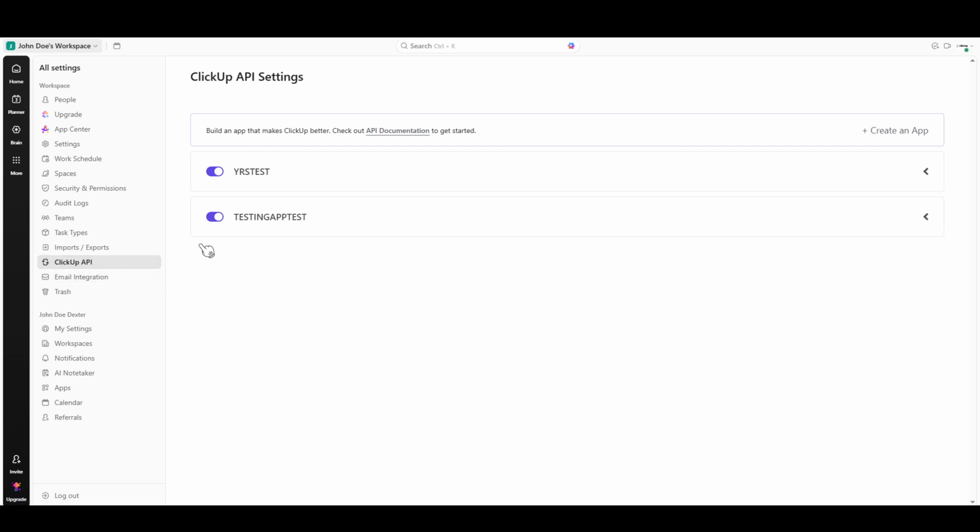Once you find the ClickUp API section, you'll see a list of on-off buttons corresponding to each API you've created. These switches allow you to enable or disable the APIs. Locate the specific API you wish to delete. Clicking the toggle doesn't delete the API immediately. It just turns it off temporarily, which can be useful for testing. After finding the correct API key, you're going to proceed to delete it.